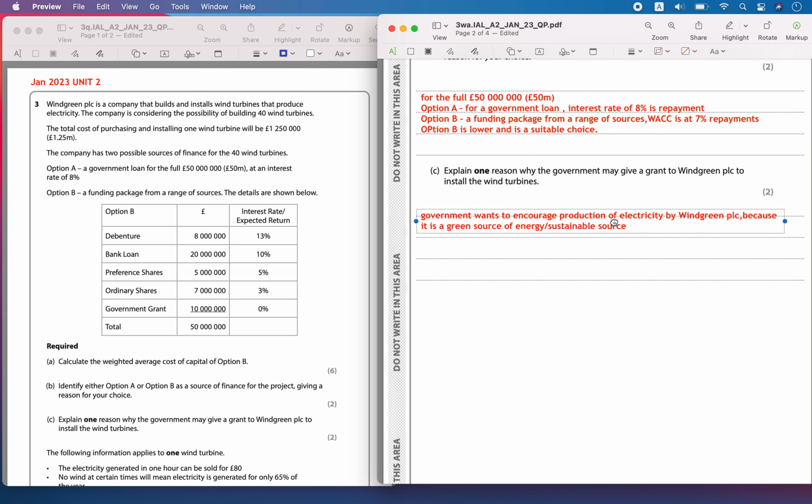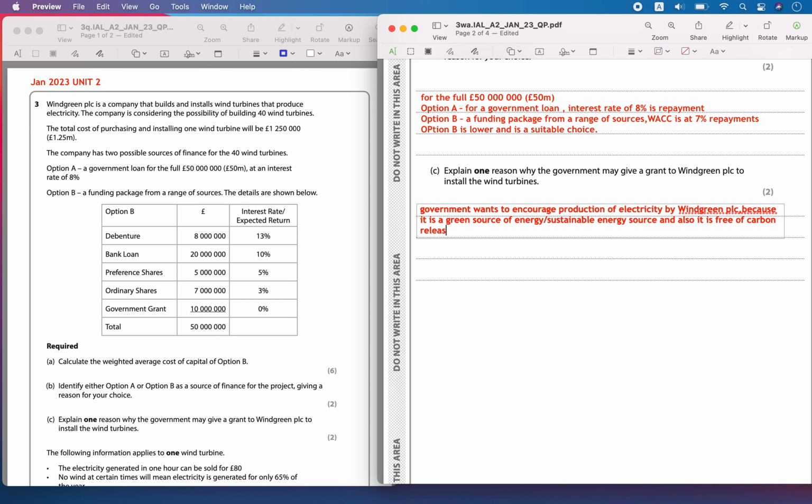So if you are able to consume wind and produce electricity, it is going to help as a sustainable energy source. It will be available for future generations also, because wind is going to be available forever. Also it is green energy, which means it is free of carbon. There is no release of any carbon.